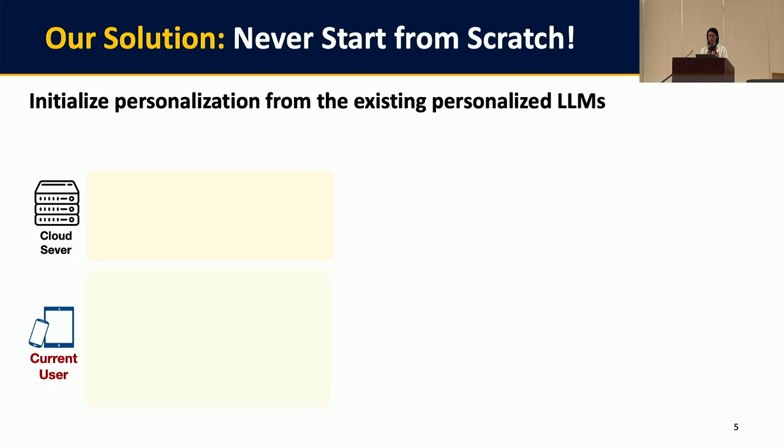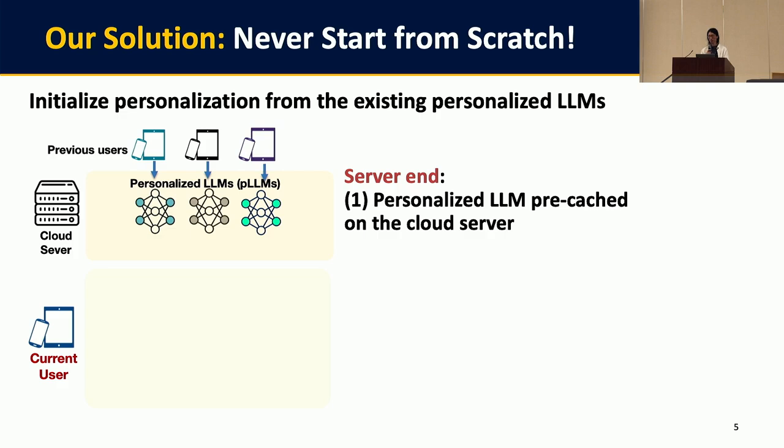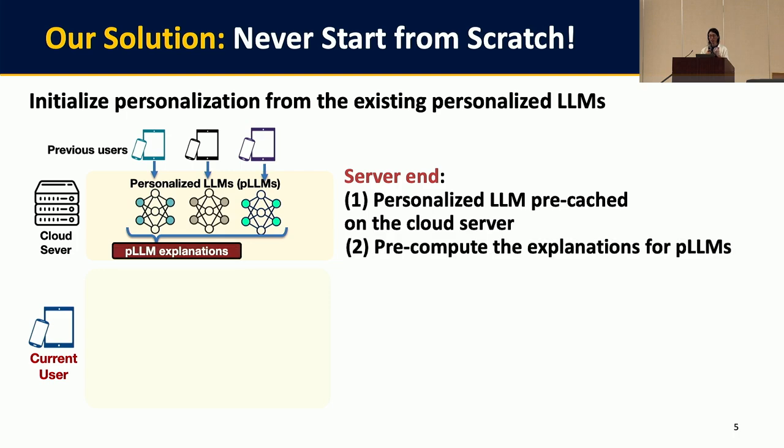Instead of starting from scratch, which means starting the fine-tuning from a general pre-trained base model, we choose to start from an existing personalized model. We begin with the assumption that after each user finishes the personalization, the resulting personalized model, which is PLM in this figure, is cached on the cloud server. And to support future users, we propose a new technique that can generate some explanation about how the models are fine-tuned. These explanations are designed to be highly compact, so the communication cost of transmitting them to the user device is minimal.